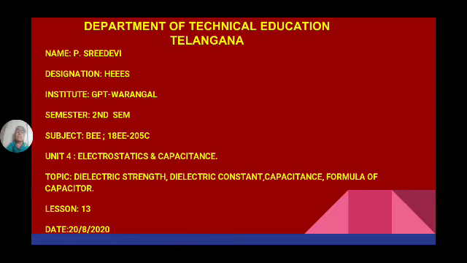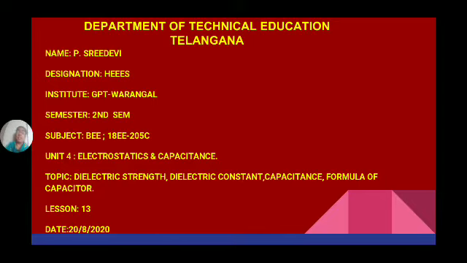The first law is that like charges repel each other, whereas unlike charges attract each other. And the force of attraction or repulsion between two charged objects is directly proportional to the product of their charges and inversely proportional to the square of the distance between them. Taking the proportionality constant, it equals k, where k is equal to 1 by 4 pi epsilon, whereas epsilon is known as permittivity.